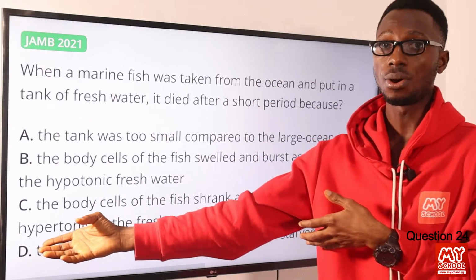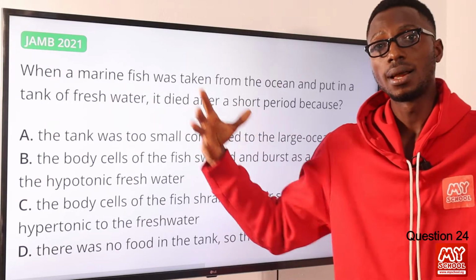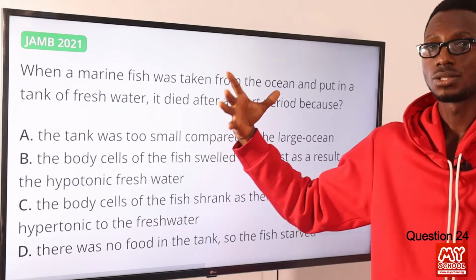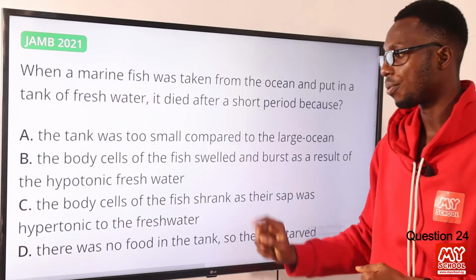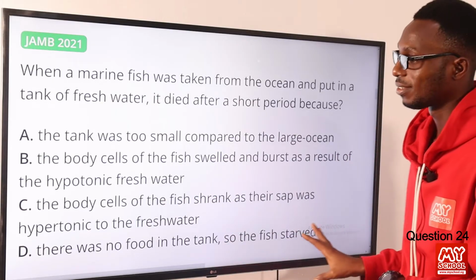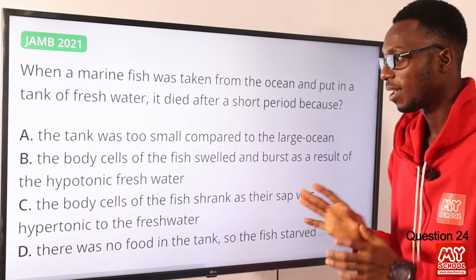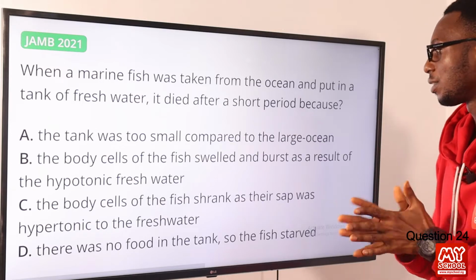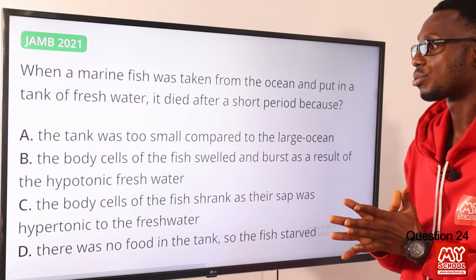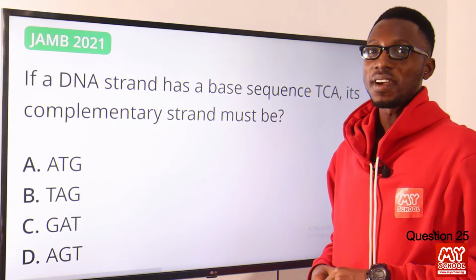So instead of the cell shrinking, it should actually swell. So this is incorrect. Then D: there was no food in the tank, so the fish starved. This is well ruled out. So the correct option is B, because the body cells of the fish swelled and burst as a result of the hypotonic freshwater.